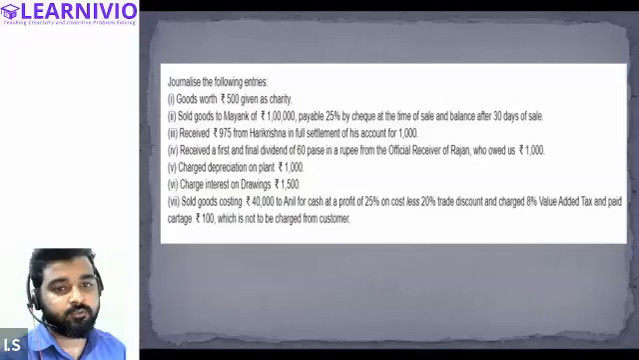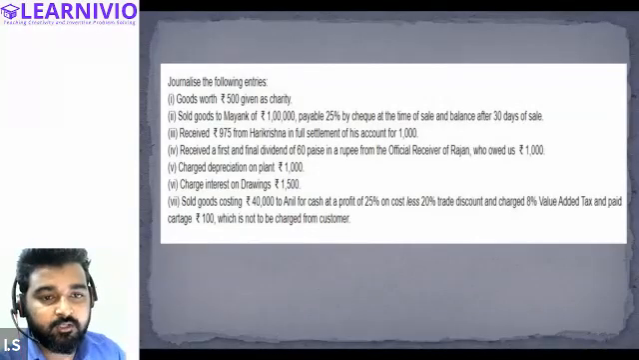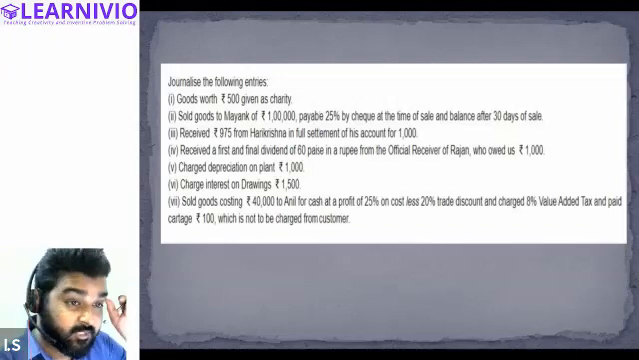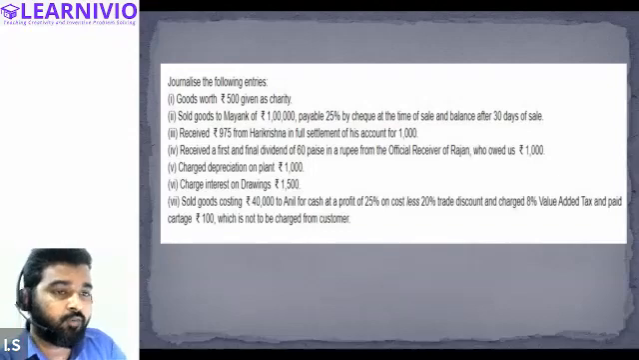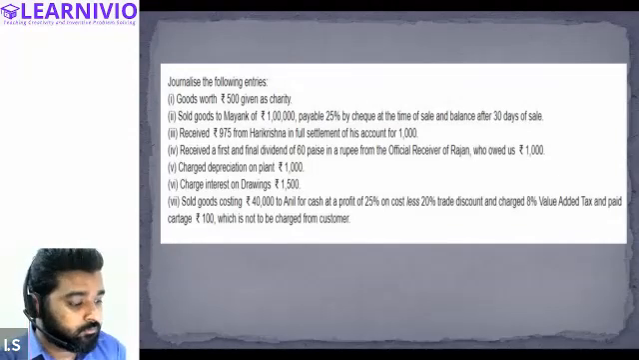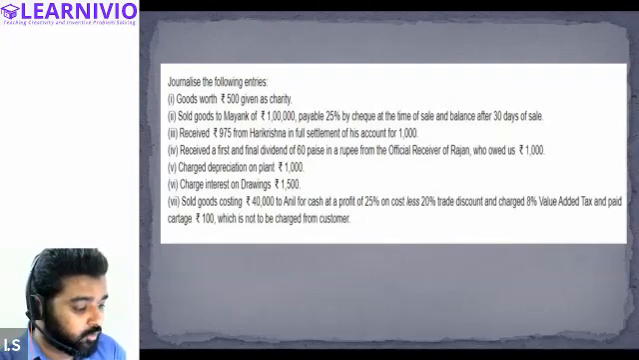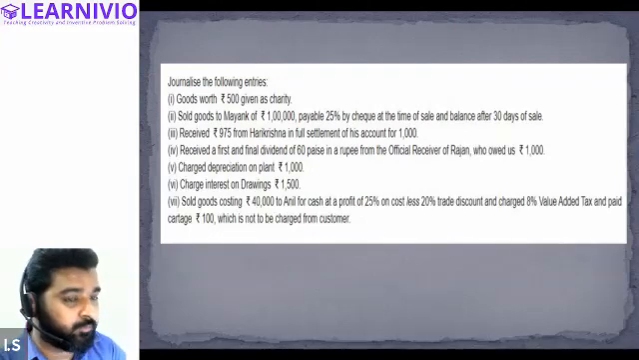Cash account debited. So what is happening in this question? We are receiving 60 paisa in a rupee from the debtor. That means we are receiving only 60% of the amount due. So first of all, who is Rajan? Rajan is a debtor from whom an amount is to be received.